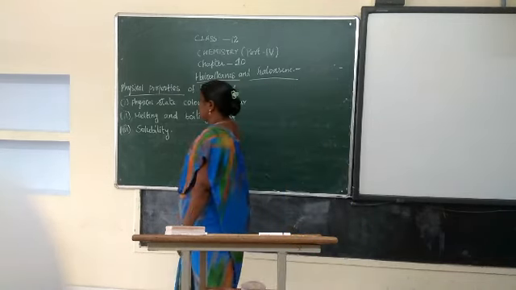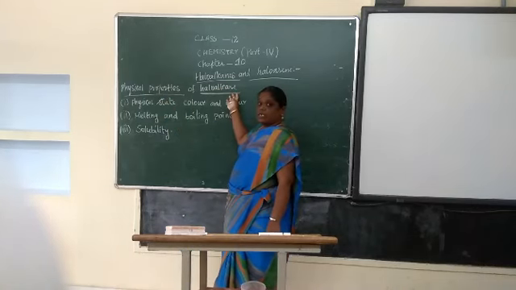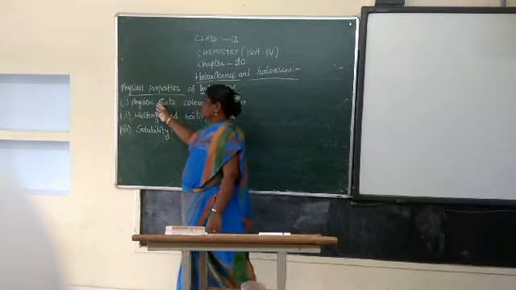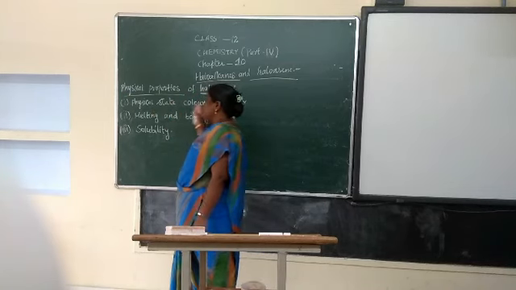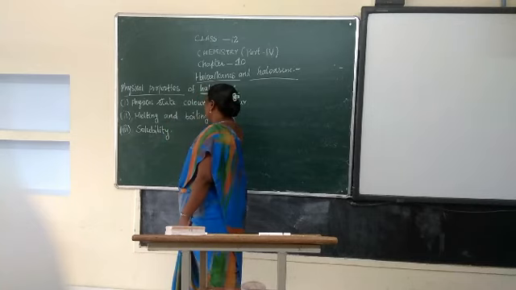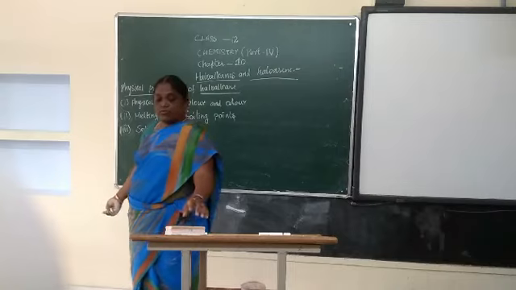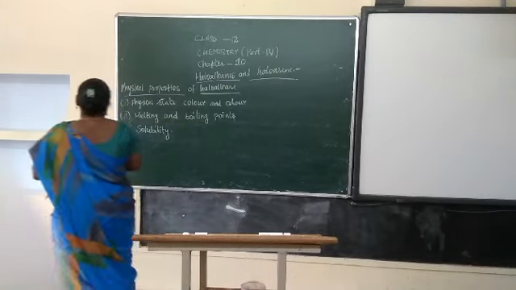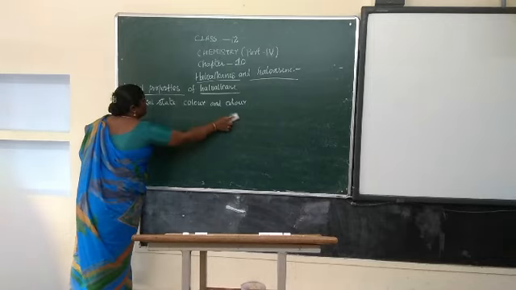In this video we are going to see the physical properties of haloalkanes. First, physical properties: physical state, color, and odor. Second, melting and boiling point. Third one is solubility. Now these will be discussed one by one. The first one is physical state, color and odor.